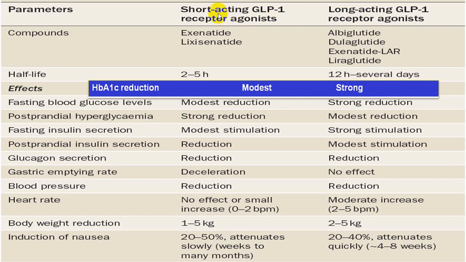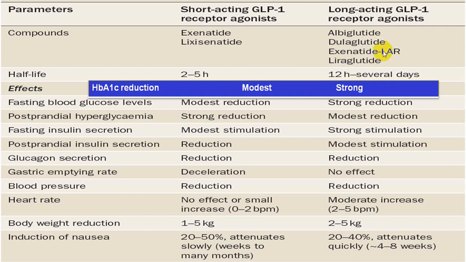This is a little comparison between short acting GLP-1 and long acting GLP-1, that is albiglutide, dulaglutide, exenatide LAR and liraglutide. These are very long acting, meaning they can act from 12 hours, so you have to give them BID or weekly.